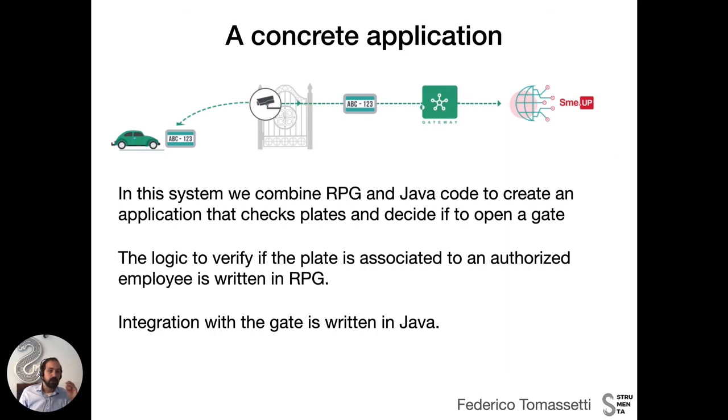Now, a concrete application that I think was interesting is this one that they're using at Sme.UP. Basically, they have a system that reads plates from cars that are approaching a gate. It checks on the database if this plate is associated with an employee. If this is the case, they open the gate. And this is a system where the code to find if a plate was associated with an employee was written in RPG, while the code that opens the gate is instead written in Java. So we have a mixed application with RPG and Java code.